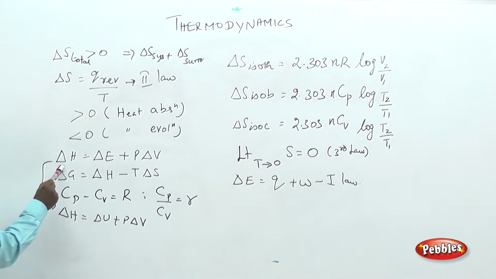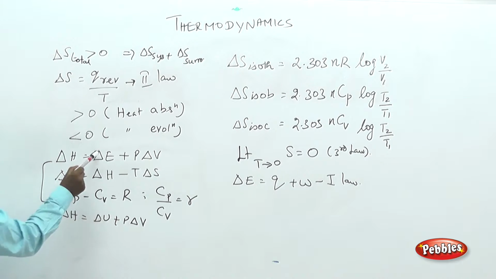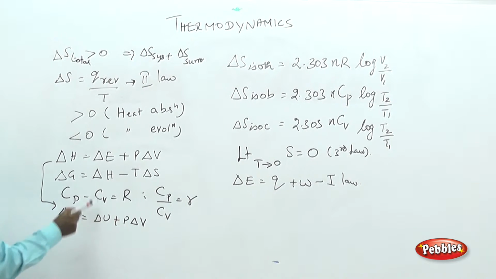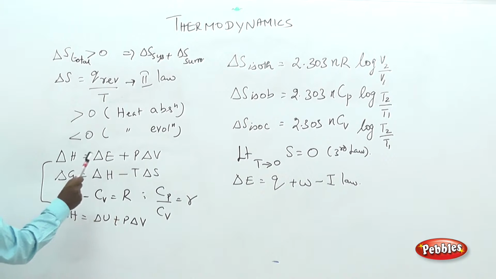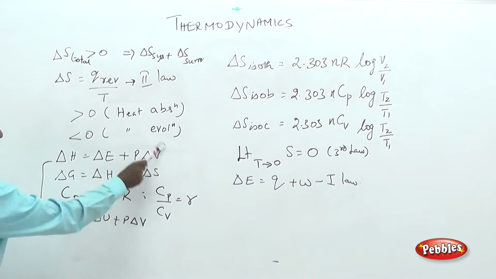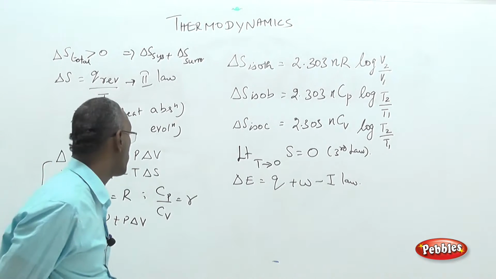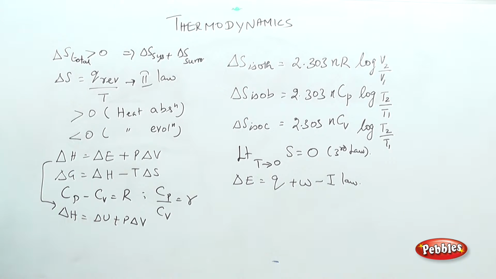Now, delta H is the energy content at constant pressure. Delta E or delta U is the energy content at constant volume. So, the change in internal energy at constant volume and at constant pressure are related by the work done term. The two forms are delta H equal to delta E plus P delta V, or delta H equal to delta U plus P delta V.